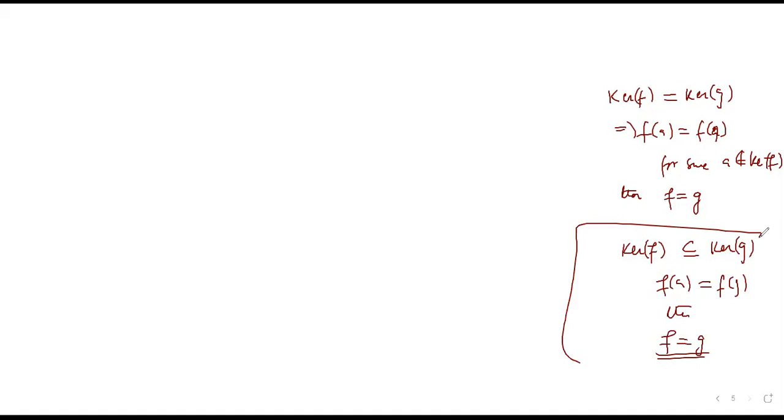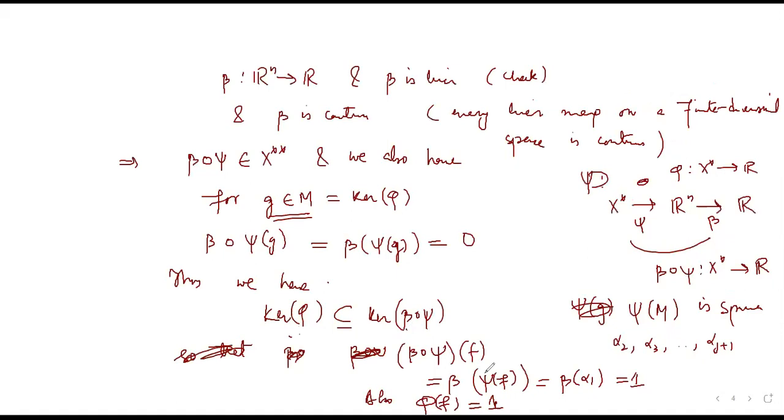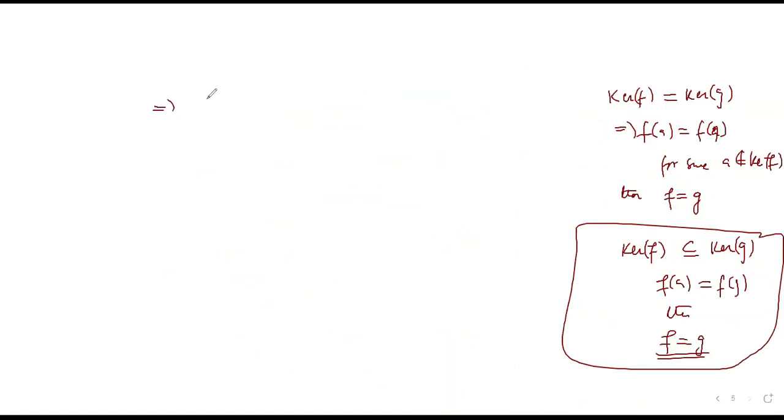So here we are using that kernel of phi is contained here and they agree. Phi and this map agree at an element outside the kernel, and f lies outside the kernel of phi, f does not belong to kernel of phi. So we can conclude that beta composition psi must be the same as phi. So once we are done, we have moved ahead a little.